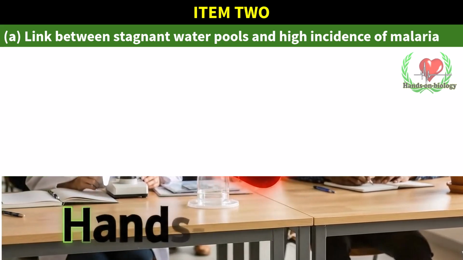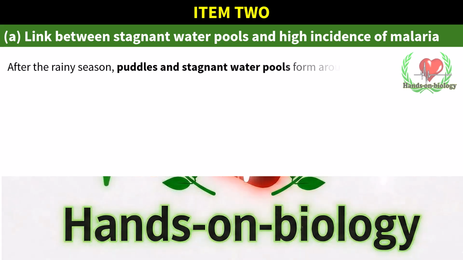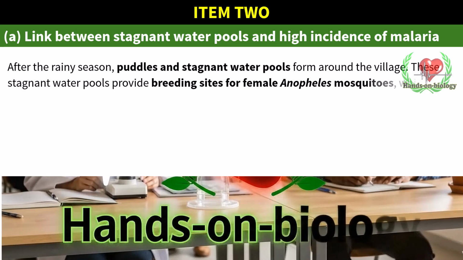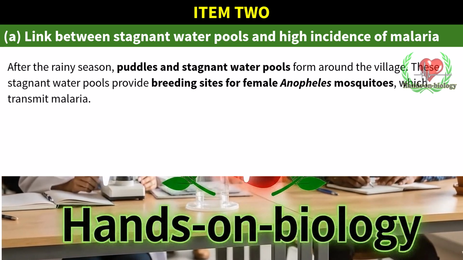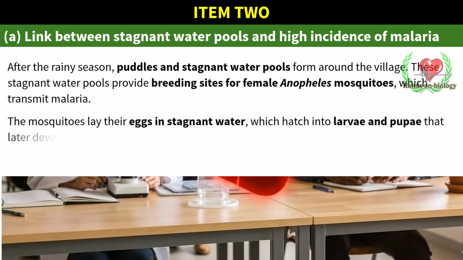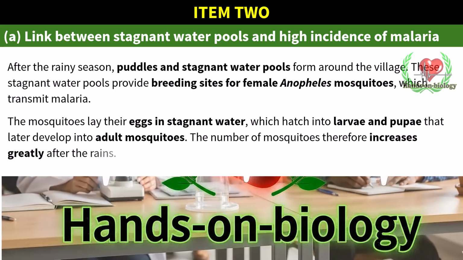After the rainy season, puddles and stagnant water pools form around the village. These stagnant water pools provide breeding sites for female Anopheles mosquitoes, which transmit malaria. The mosquitoes lay their eggs in stagnant water, which hatch into larvae and pupae that later develop into adult mosquitoes. The number of mosquitoes, therefore, increases greatly after the rains.